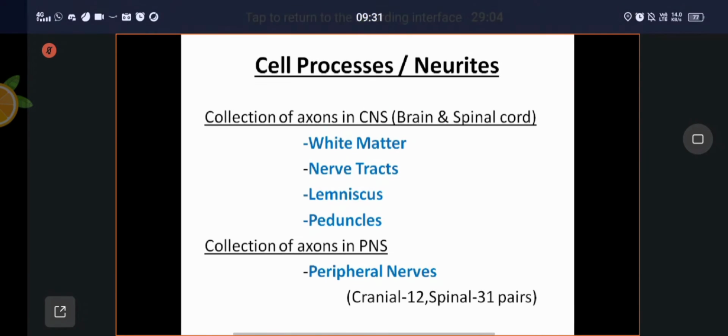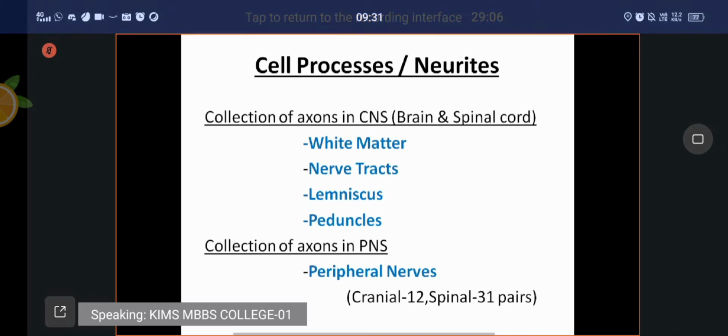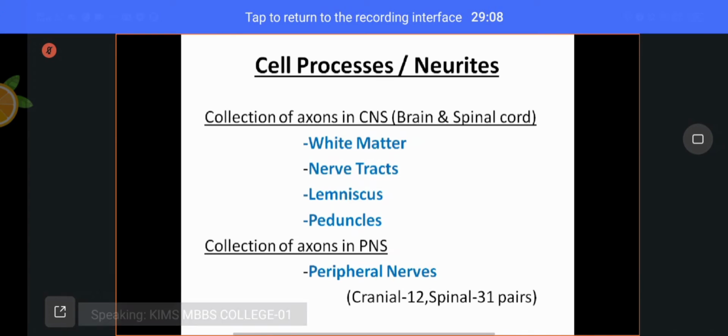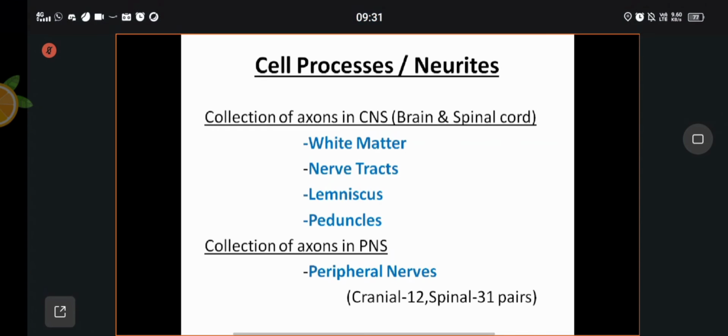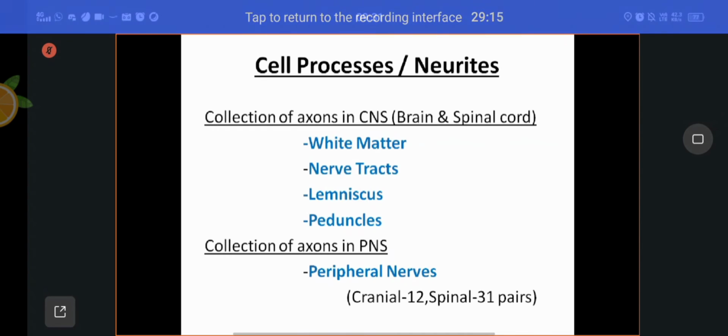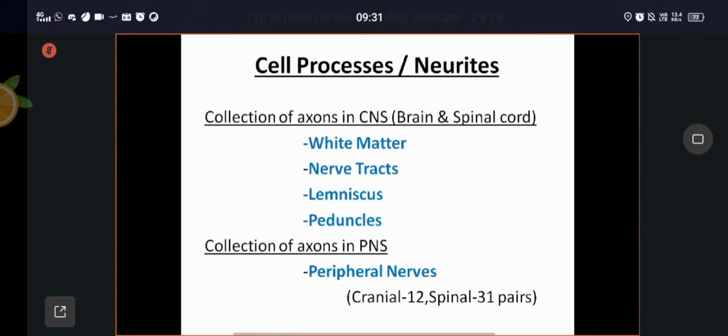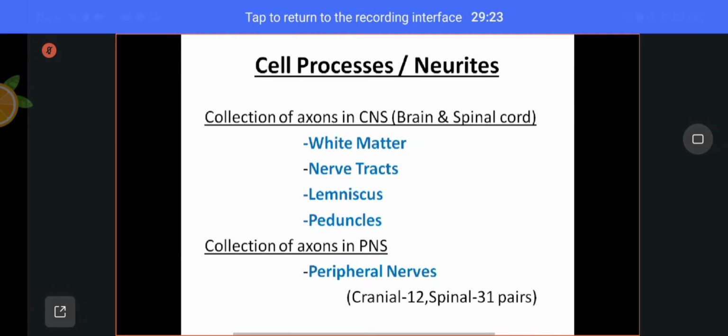And peduncles. A peduncle is the largest collection of axons. Peduncle means it is also a collection of axons, but depending upon the size: tracts, then lemniscus, then peduncles. Cerebral peduncle.